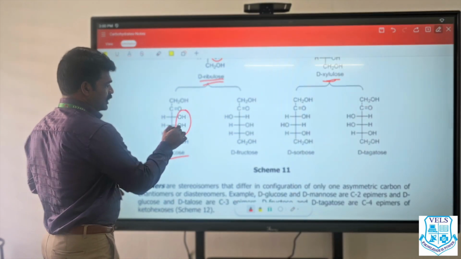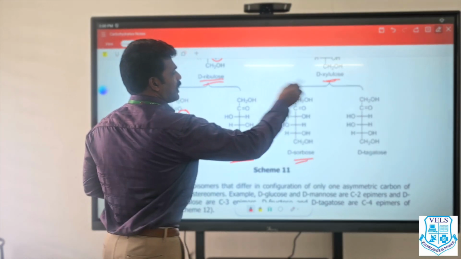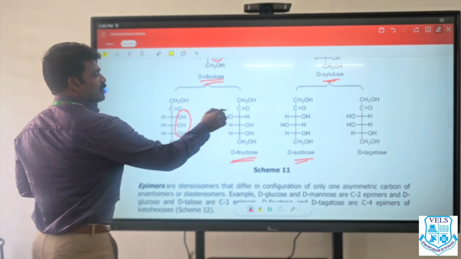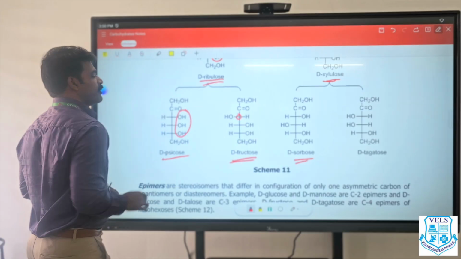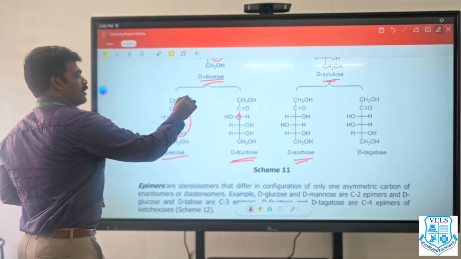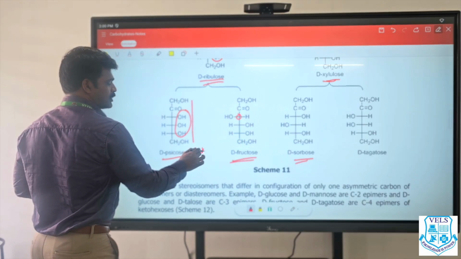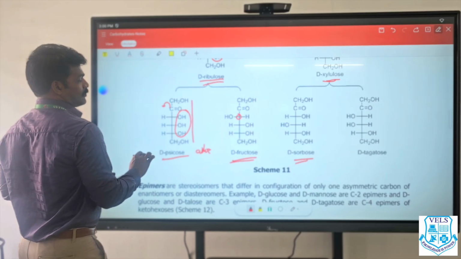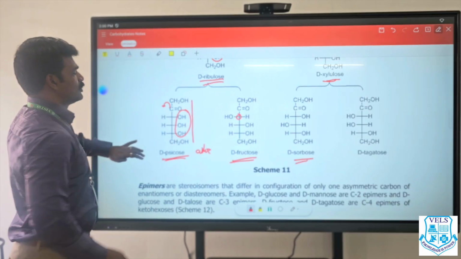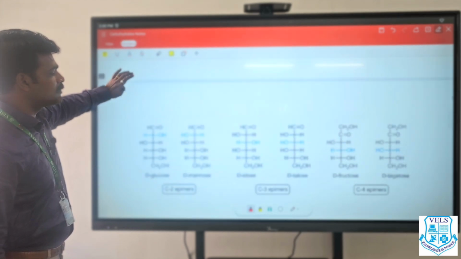Sicose, fructose, sorbose and tagatose. This is similar to glucose. Same carbon atom, we have the hydroxy group on this side. If all the hydroxy groups are on the same side and it is an aldose, it is called allose. You remember allose. If this has gone here, altrose. Here, sicose: all the hydroxy groups are aligned on the same side. That is sicose.